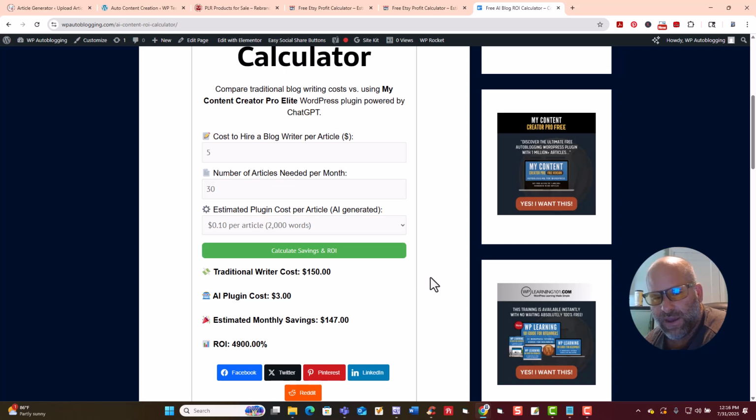So you can see right here that you can save a ton of money, a ton of time, and make a lot more money with the traffic and subscribers that you'll get from your WordPress website, and stop wasting time and money on articles that will not get you to rank. Our WordPress plugin, My Content Creator Pro, will get your site ranked. It will increase your traffic. It will increase your subscribers, and through your subscribers and traffic, you'll increase your sales.